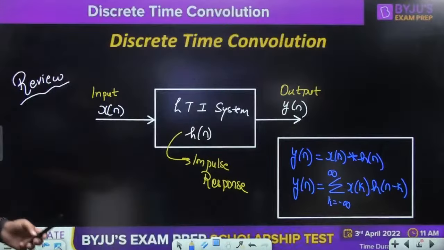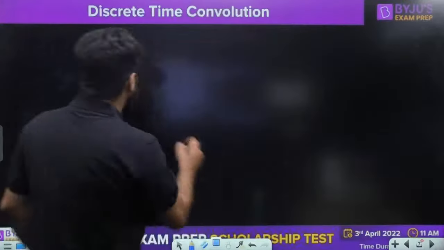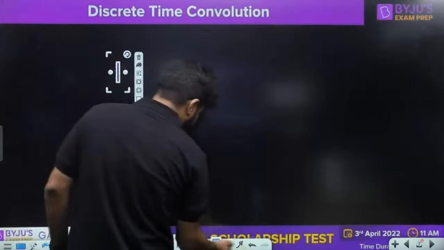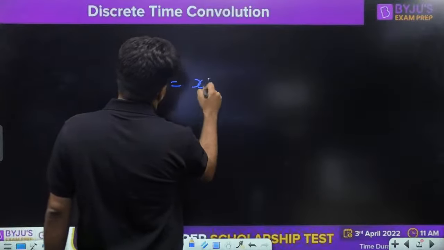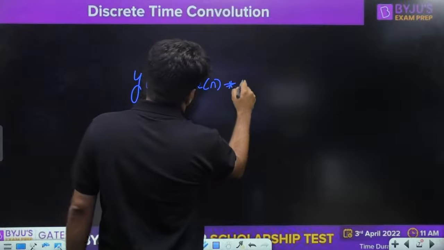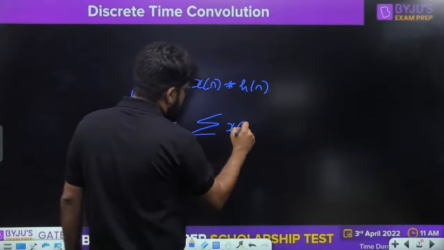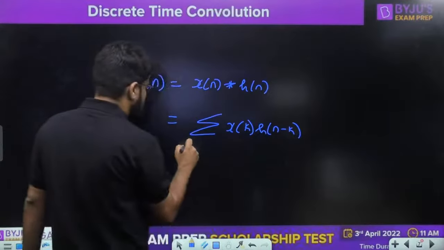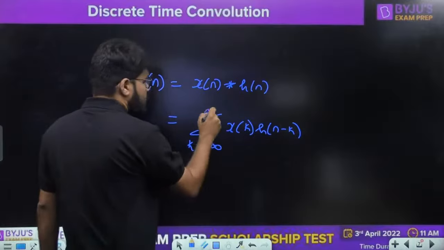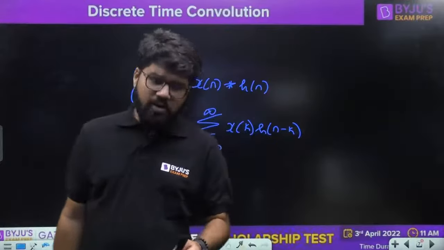Let me once again write down, as I've been telling you, y[n], which is x[n] convolution h[n], is the summation of x[k] h[n minus k]. Now sir, how to solve the problems based on this? As I told you, today we will talk about the different methods of solving it, and next class we'll have more and more variety of questions.